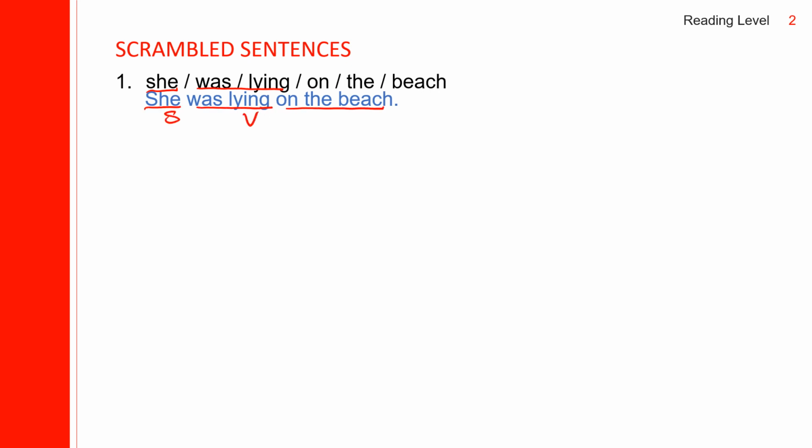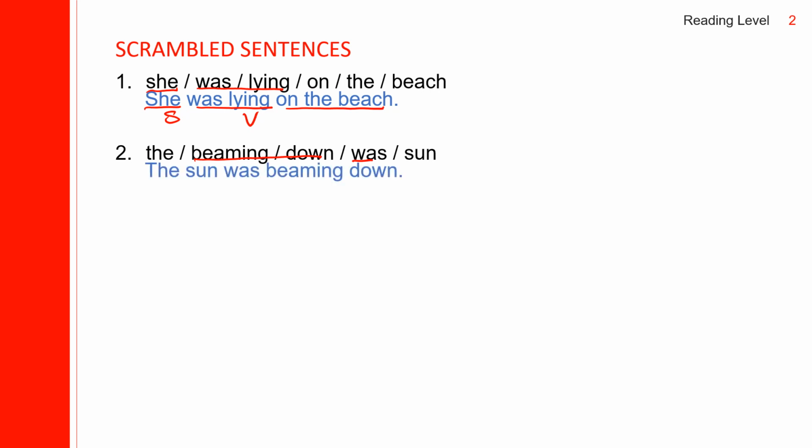On the beach is an adverbial phrase. Next one. We don't see she, so something else is the subject. Was beaming down is the verb. So the sun was beaming down. The sun is the subject. Was beaming down is a verb. And this is an adverb.